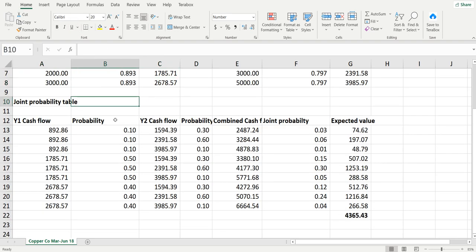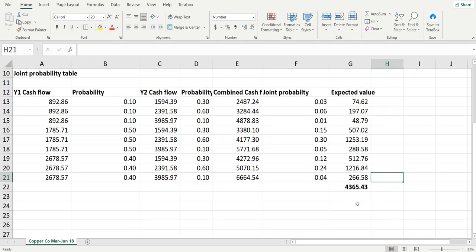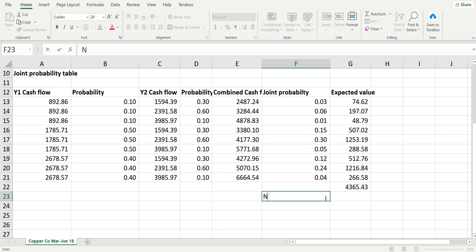Just make it look nice if you want. Actually, you don't need to bold this one. Let's do the NPV now.